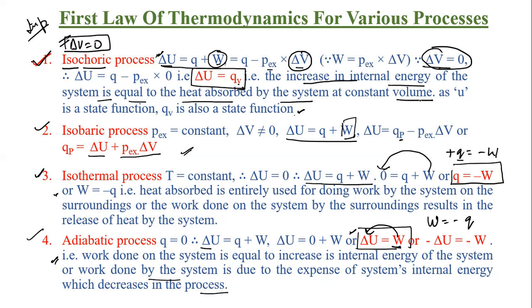So heat is constant here? No, heat is not constant. Volume is constant. Why does V come in QV? This V is just a denotation for the constant volume. The whole thing is happening at constant volume.